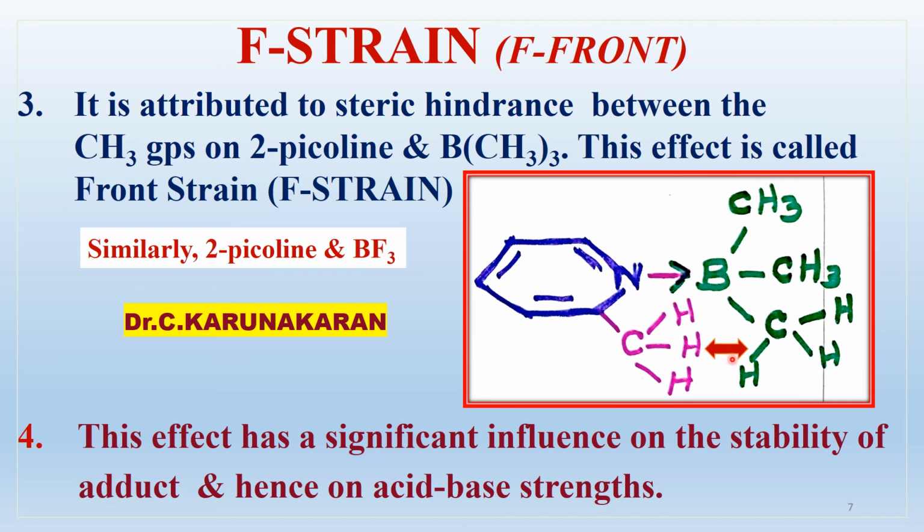Okay, this we will see in the next class. Back strain, what is called a back strain. This is front side bulky substituents affecting the Lewis acid base strength. Similarly, in 2-picoline and BF3, this effect is also present. So this F strain steric effect has a very significant influence on the stability of the adduct and therefore on the acid base strengths.